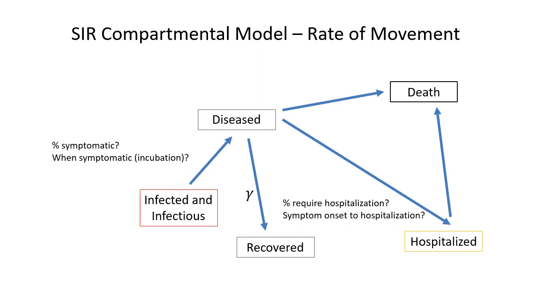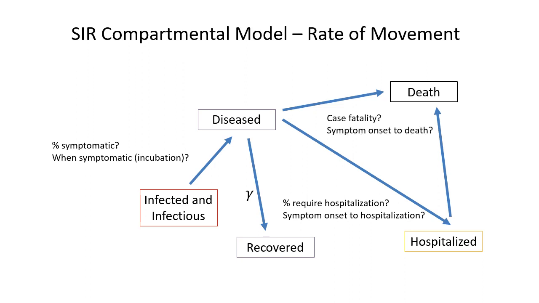According to CDC, about 19% of COVID-19 patients require hospitalization. And according to CDC's current best estimate, the time between symptom onset and hospitalization is 4 to 6 days.